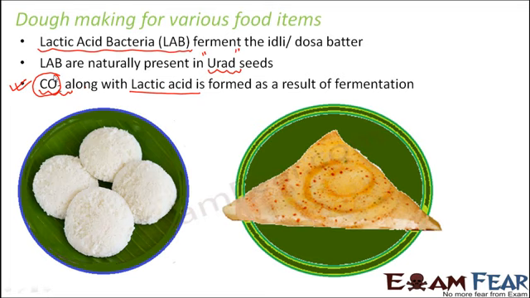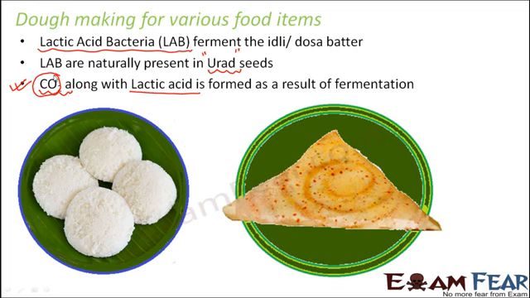Now, this kind of dough making happens not only in idli or dosa. You would have also observed that there are many other food items which, when prepared, the kneaded dough is kept aside for some time for rising. For example, if you have ever had the dish chole bhature, the way a bhatura is prepared also follows the same process.